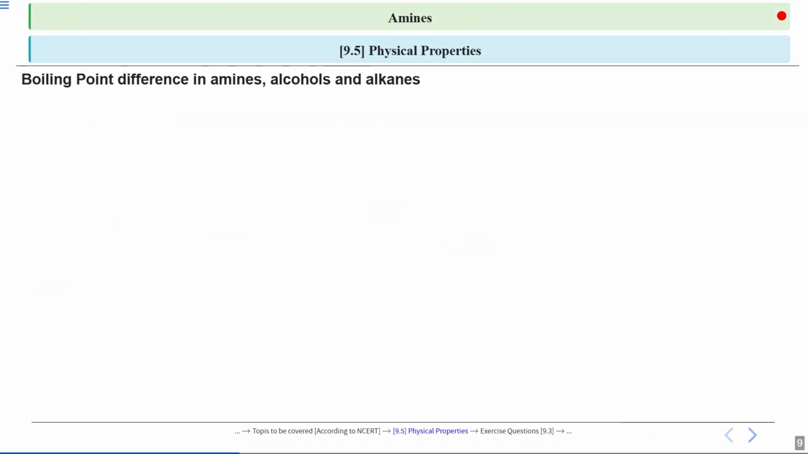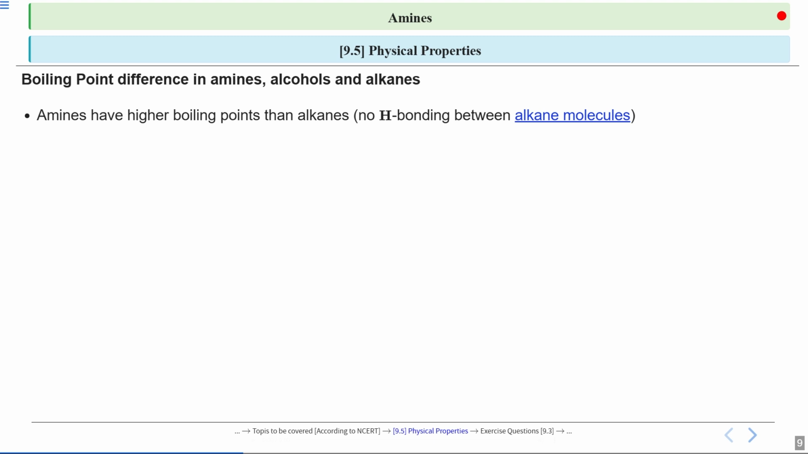Now we will see the boiling point difference in amines, alcohols and alkanes. Amines have higher boiling points than alkanes. This is because alkanes do not have hydrogen bonding between their molecules, so their intermolecular forces are much weaker.